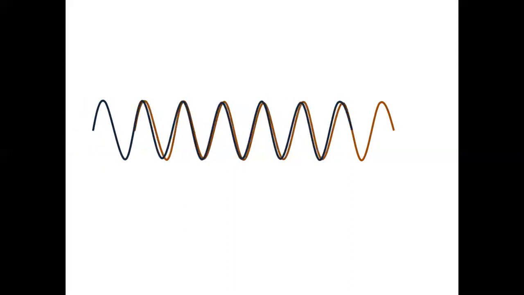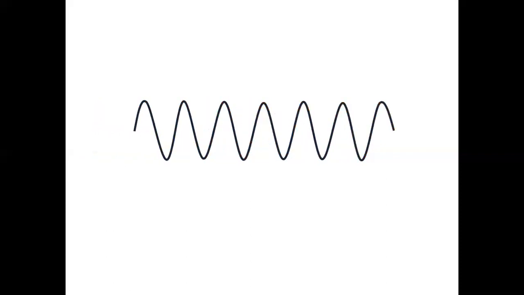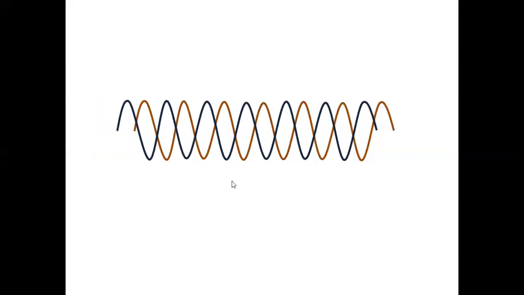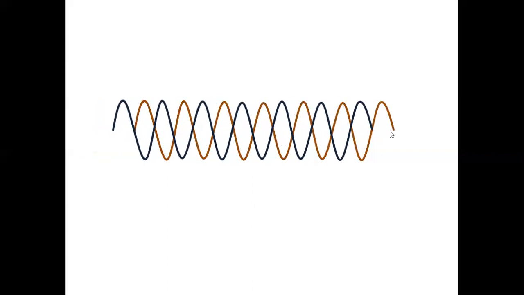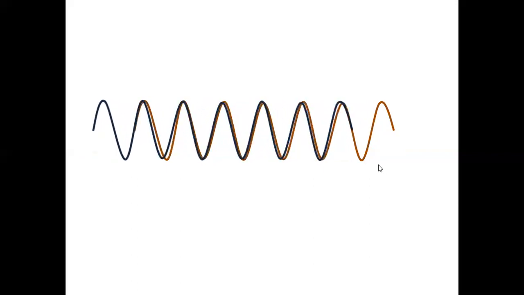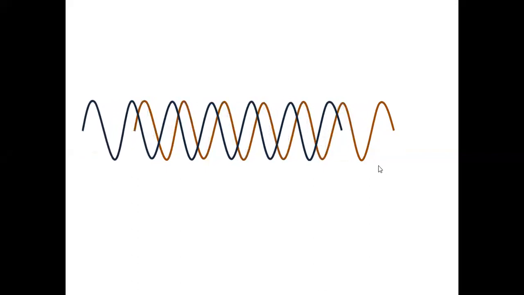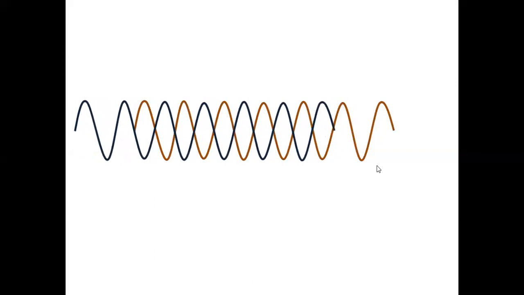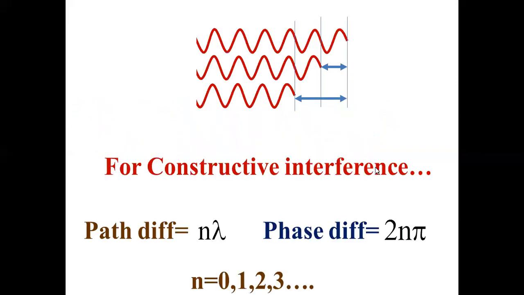So path difference matters here. With no path difference, both are traveling the same distance up to this point. Now the blue wave has traveled forward, so red has to travel more: lambda by 2, destructive. Then 1 lambda, constructive. 1.5 lambda, destructive. So like this. That is the path difference. We need this in the future class, for a future explanation.